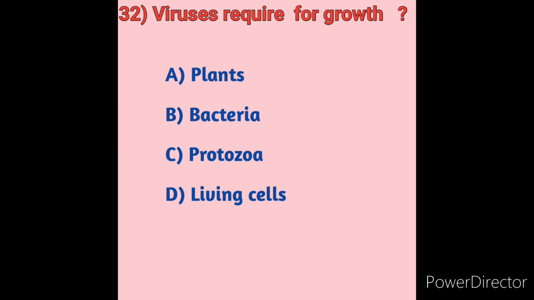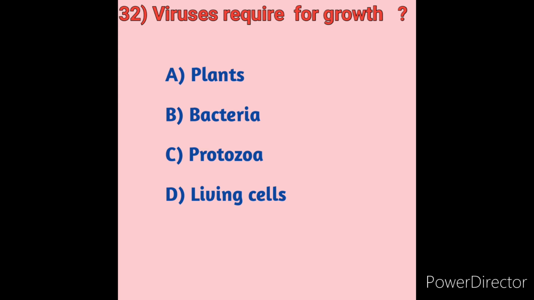Viruses need to be inside a living cell to live and grow. Viruses are like photocopiers. They can make lots of copies of themselves once they are inside a host. Viruses are tiny infectious agents that rely on living cells to multiply.